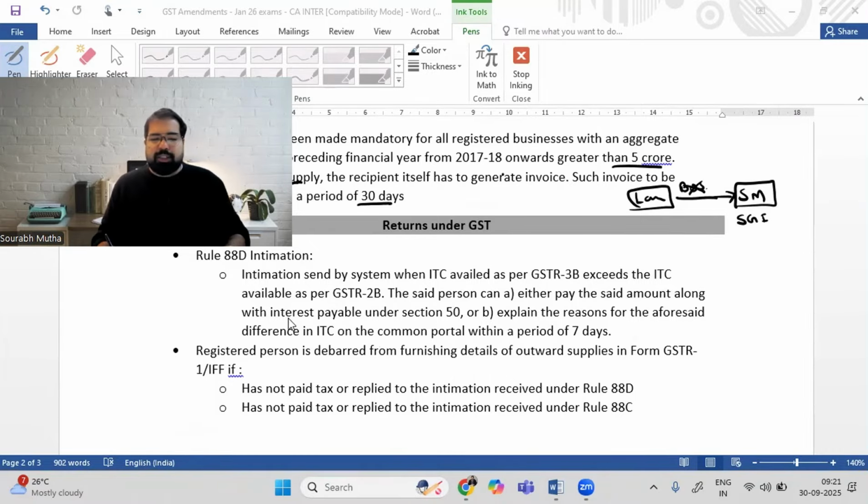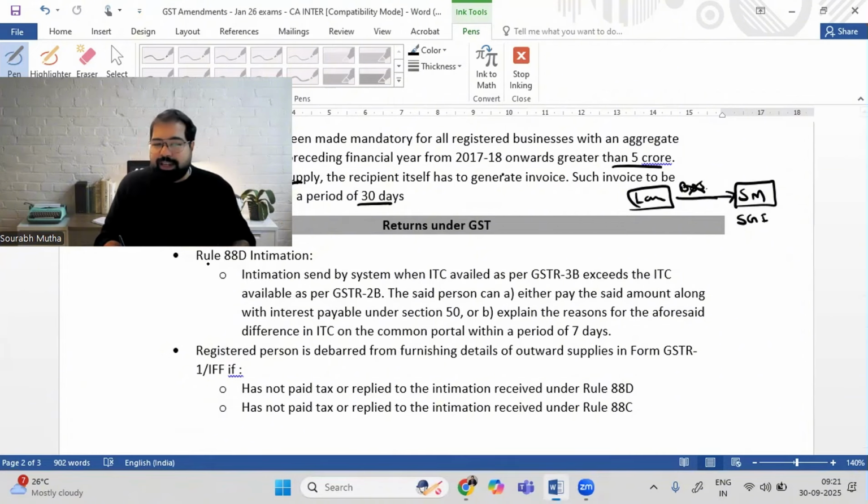Guys, there are two mismatches I want to talk about. One is GSTR 3B. Whatever you're claiming as credit, for example, I'm claiming credit of 1 lakh rupees this month, but the GSTR 2B, which is basically auto-populated, shows a credit of only 80,000. So there is a mismatch of 20,000 rupees. Now the government says that if this mismatch is above a particular amount, then the system will generate an intimation and send it to you.